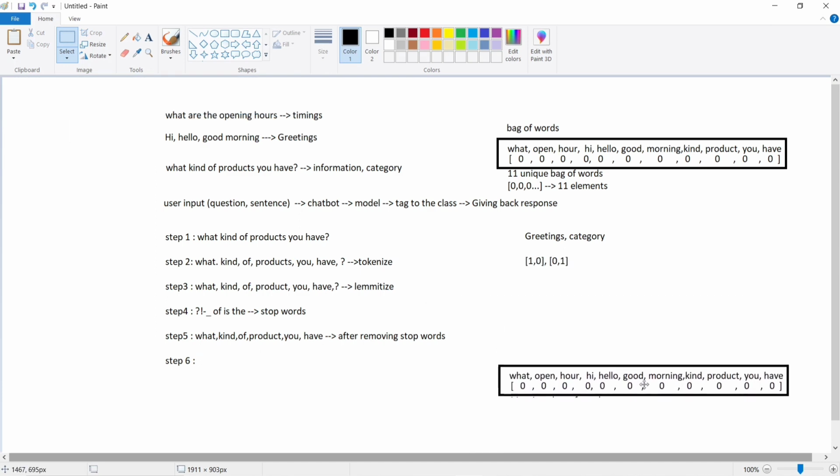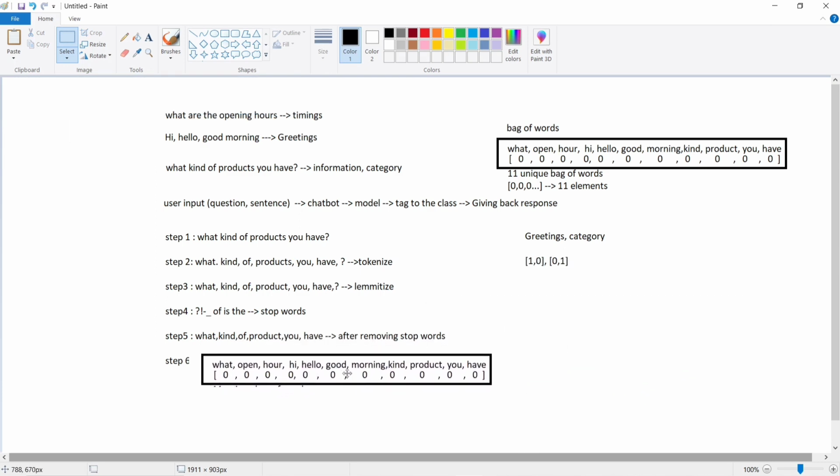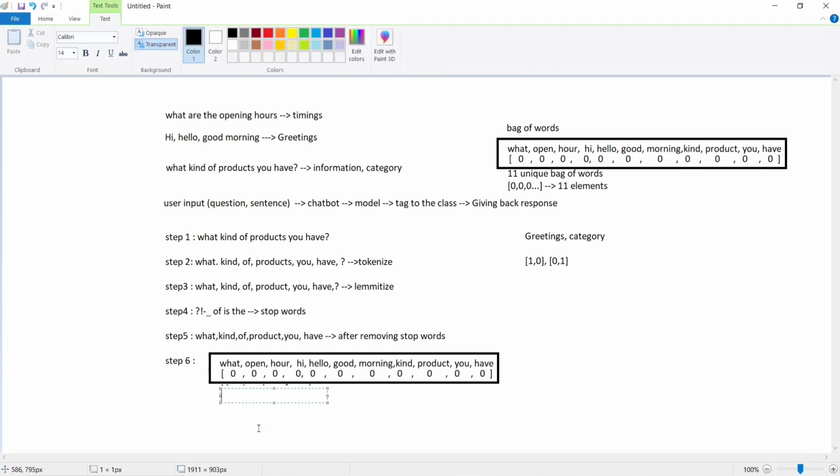If I take this array, let's see how I convert the sentence into numeric form using this bag of words array.